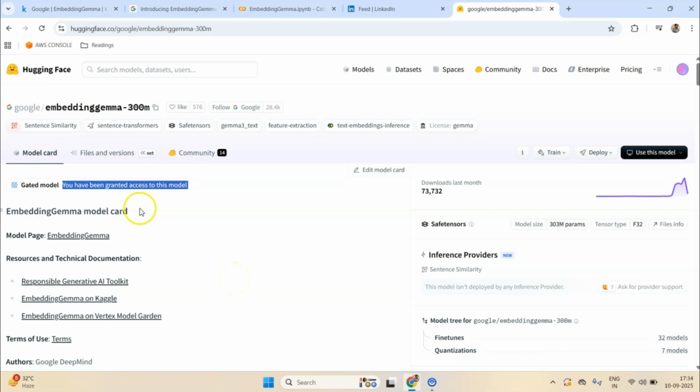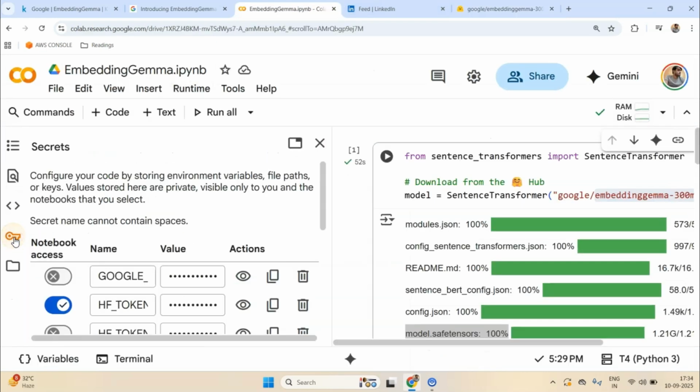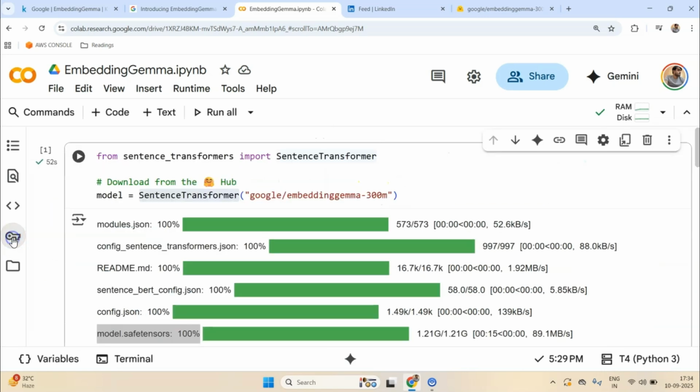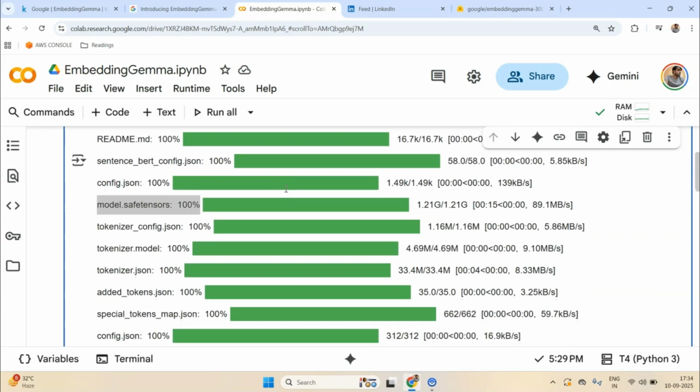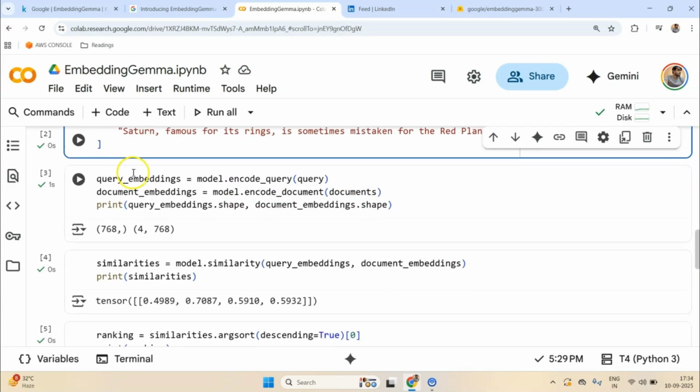Once you accept the terms and conditions of this repo, you can come here, go to the secrets, and enter your Hugging Face token, so that once you start downloading the model, they can recognize who is downloading the model, and correspondingly they can allow you access.